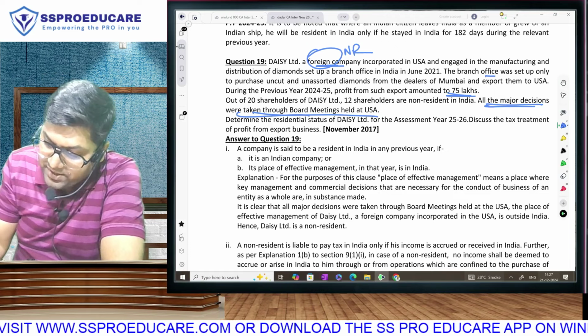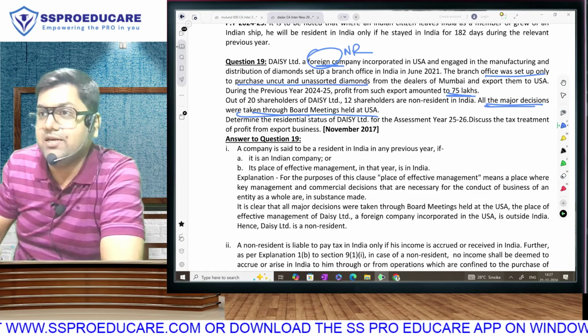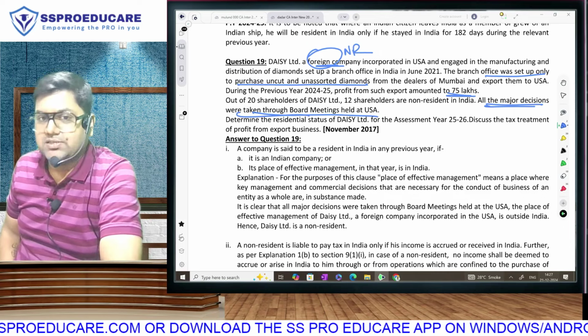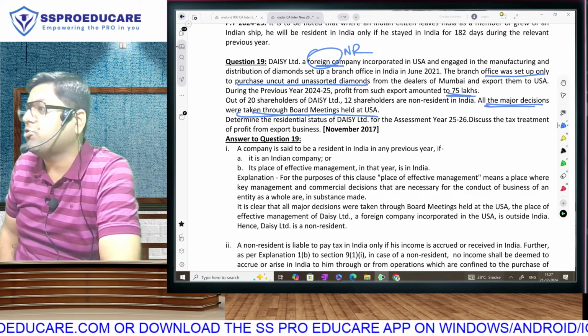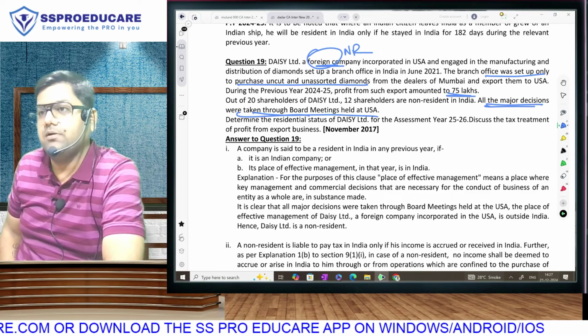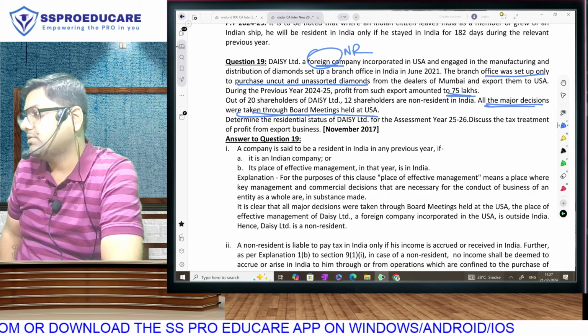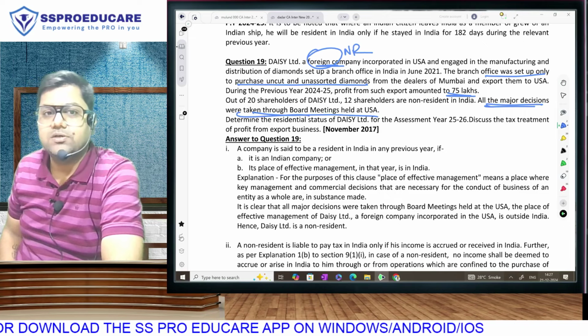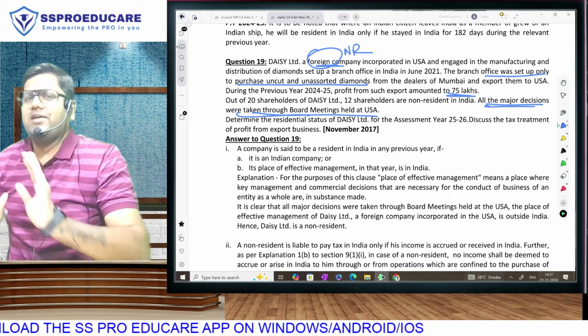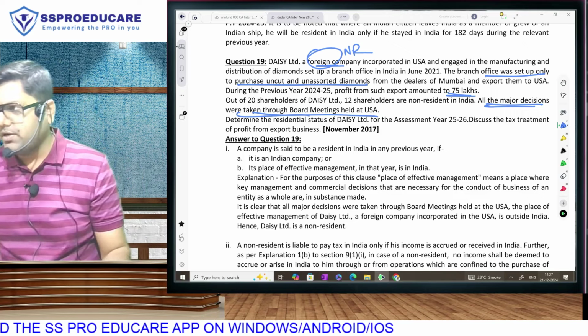Because the activity in India is confined to, restricted to the activity of purchase. And when the activity is restricted to purchase, it cannot be deemed to be Indian income and therefore it will be not taxable. Not taxable in India because it is not considered as Indian income, non-resident. Had it been resident, then world income would have been taxable.